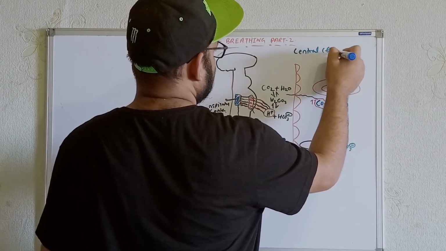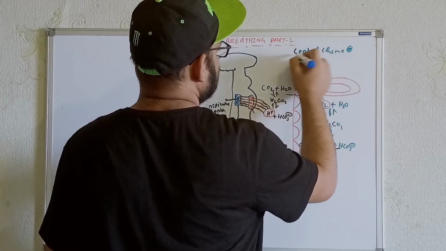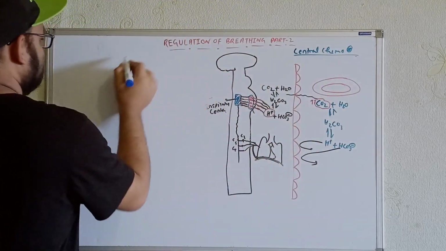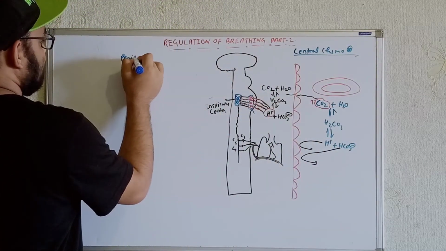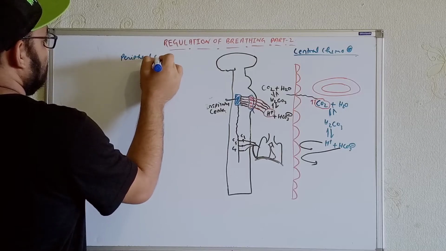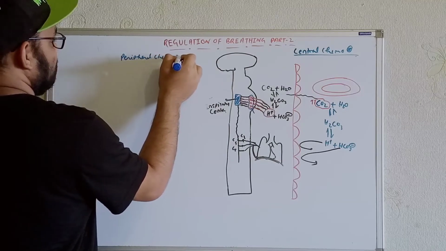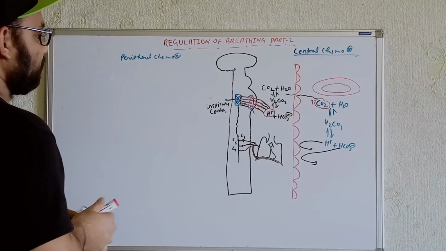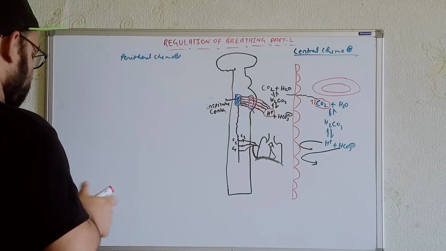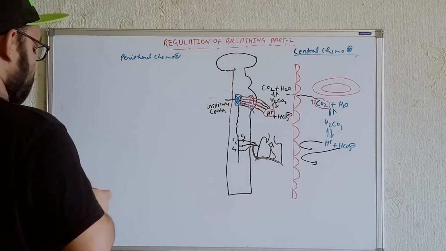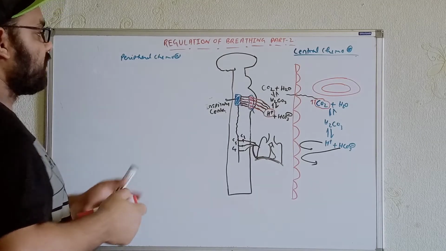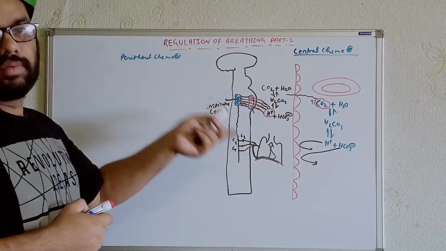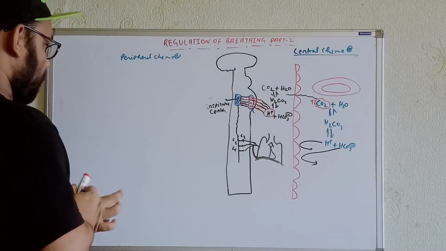Now I'll talk about the peripheral chemoreceptors. From here, try to understand: let's draw once again the central nervous system, these regions from the side view. So let's draw from the side view once again.